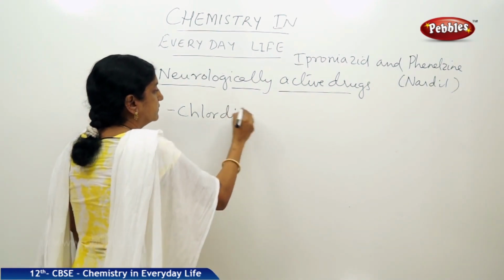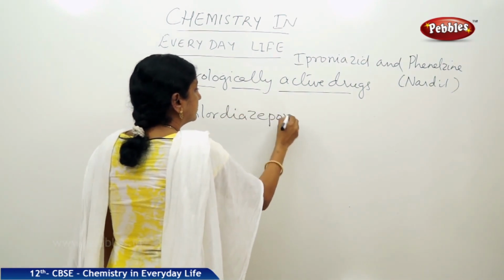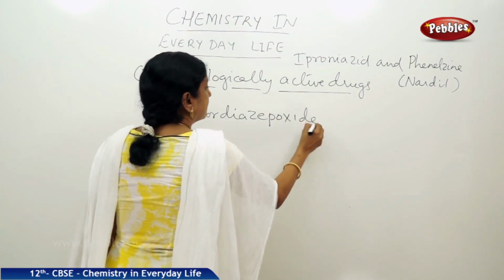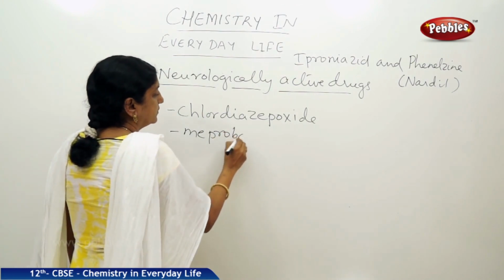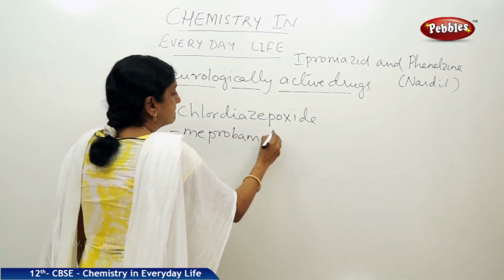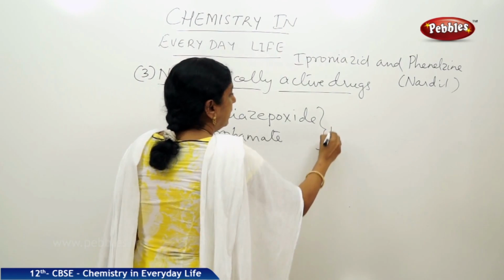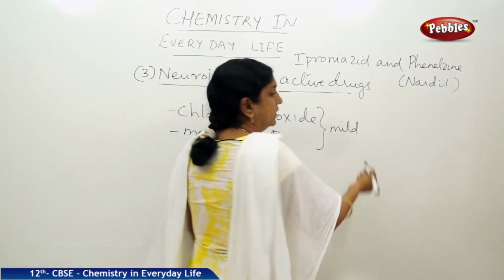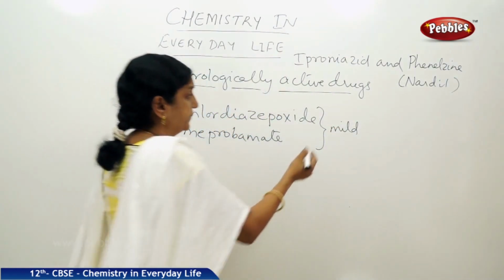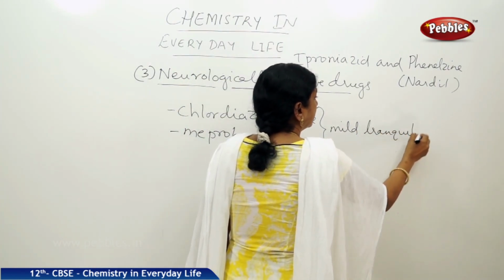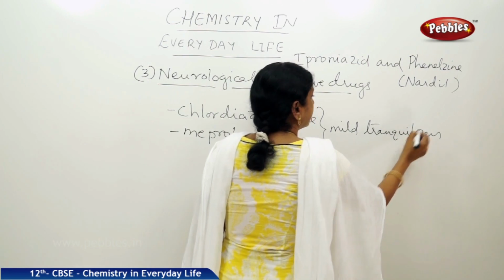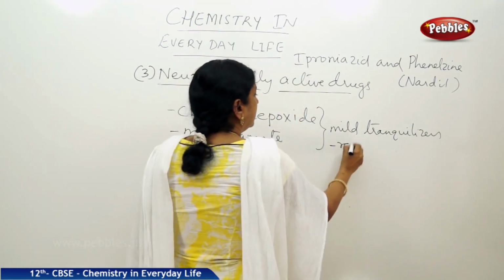Chlordiazepoxide and meprobamate. These two are mild tranquilizers used to relieve tension. Mild tranquilizers. They relieve tension.